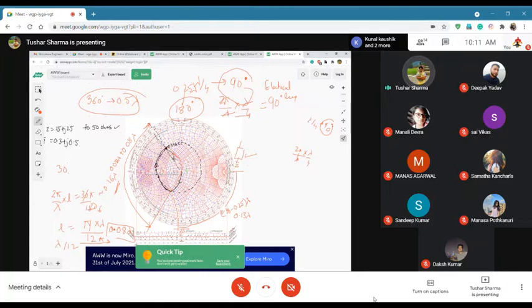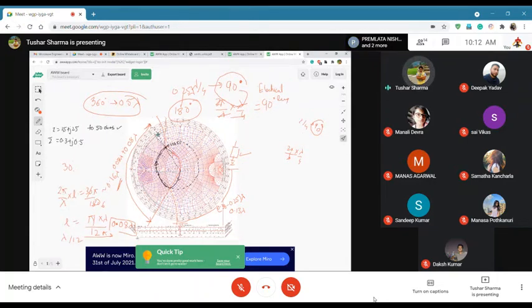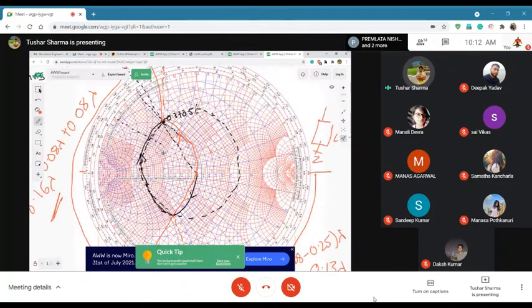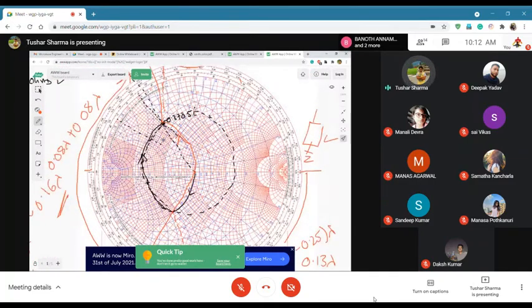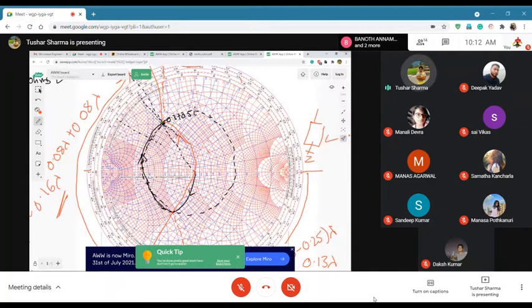So if you see the length of this line which we did, and again you will have to go from here on a constant admittance circle. Sorry, this is approximately 0.08 lambda. So it's coming very close to this. I don't know why the resolution got so bad. Yeah, it's better now. So from here you will go on a constant admittance circle, which is the blue line.